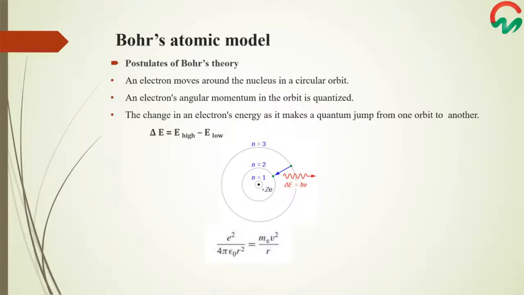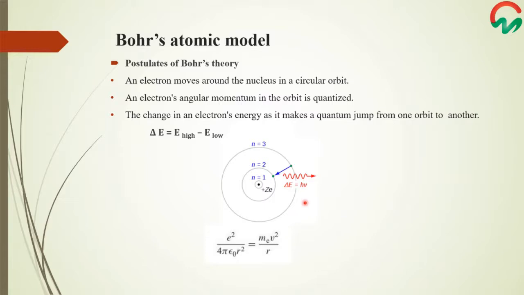To explain his model, Bohr proposed some postulates. According to Bohr, an electron is revolving around the nucleus in a circular orbit and has a definite amount of energy and fixed distance from the nucleus. An electron's angular momentum in an orbit is quantized, which is an integral multiple of Planck's constant divided by 2 pi, and given by the equation mvr = nh/2π.